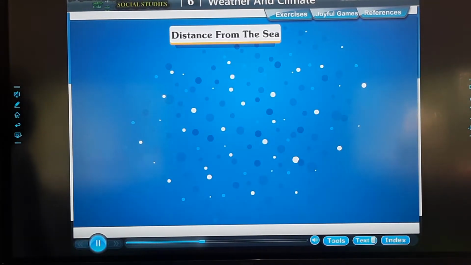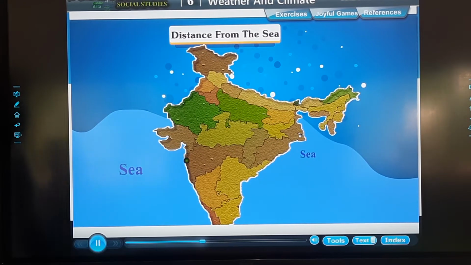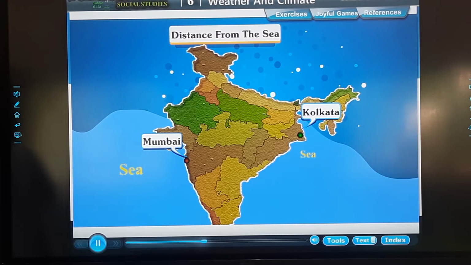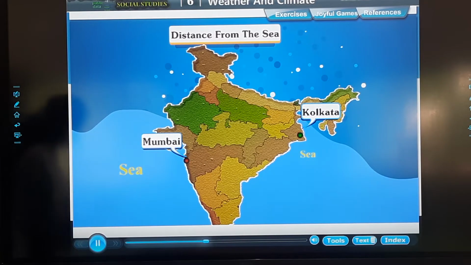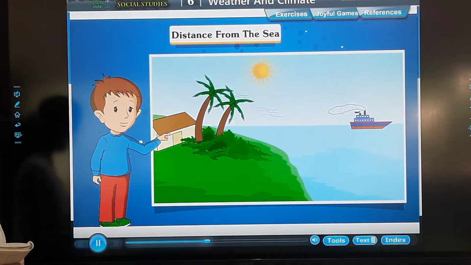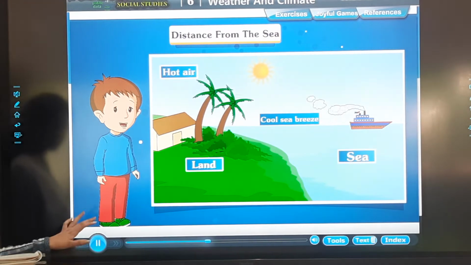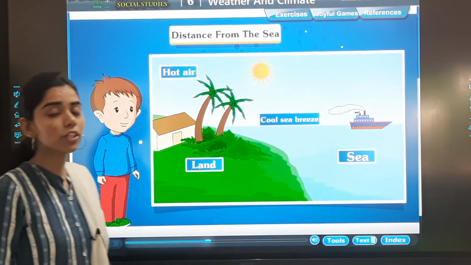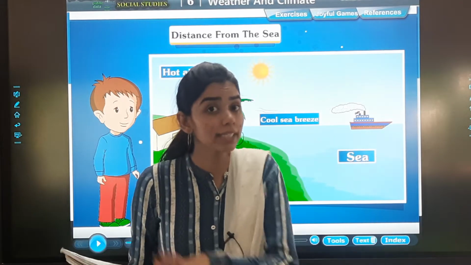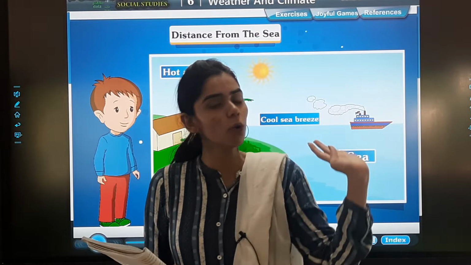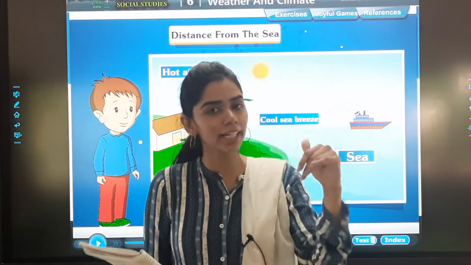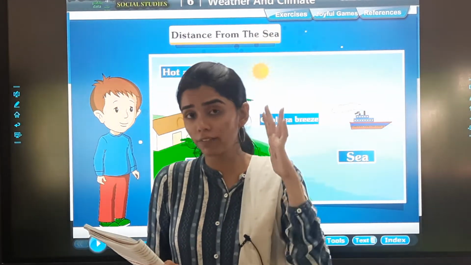Distance from the sea. Places near the sea, for example, Mumbai and Kolkata, are neither very hot nor very cold throughout the year. They have a moderate climate, whereas those far away from the sea have extreme climate. That is, they are very hot in summer and very cold in winter. Now we are talking about those places which are nearby the sea. अब जो सी से ऊपर है वो तो कोल्ड है, हमने पढ़ लिया, right? That is the hill stations. They are above the sea level.